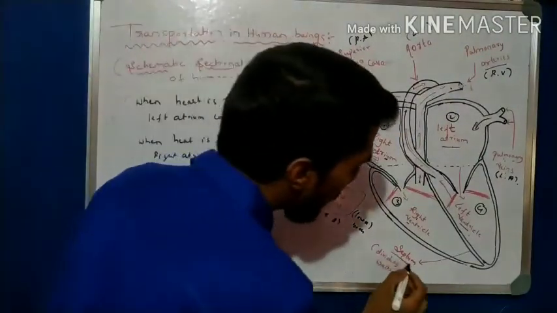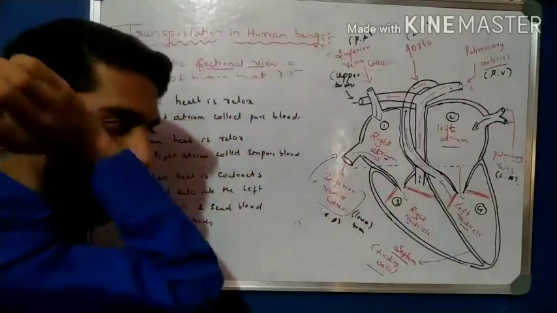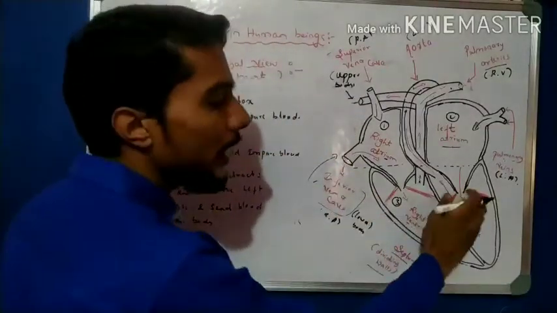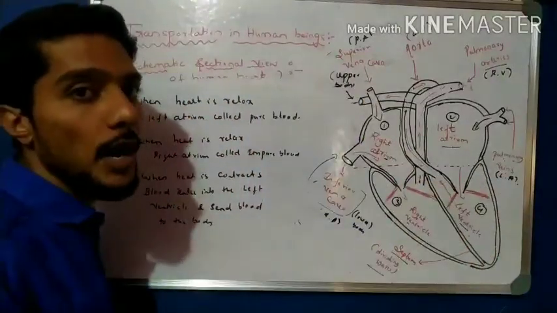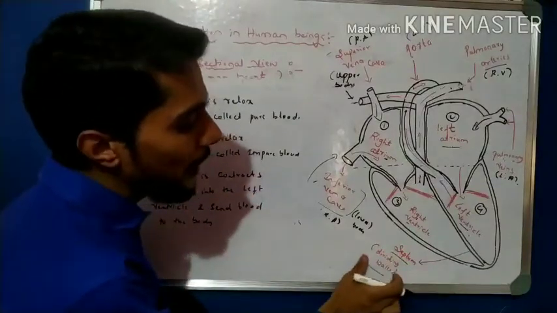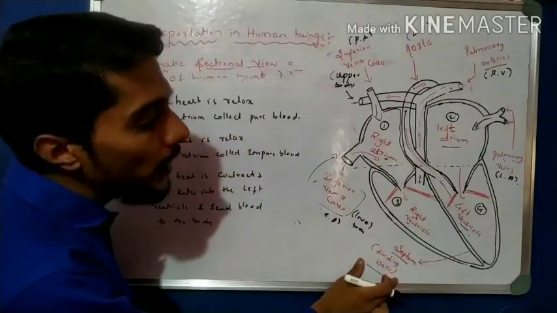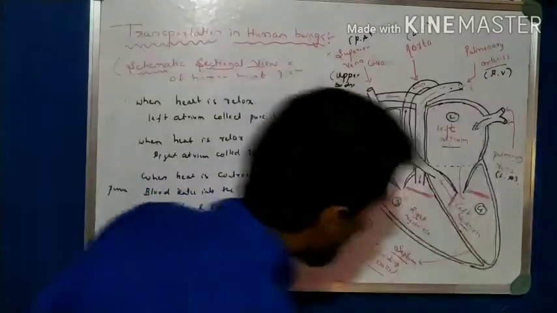And also here the septum is given. So what is the septum? Septum is a dividing wall which prevents the mixing of pure blood and impure blood. That is the only reason, because mixing is not tolerated by the four-chambered heart. That is for higher organisms. So what is septum? Septum is a dividing wall which prevents the mixing of pure and impure blood. Okay, take that also.